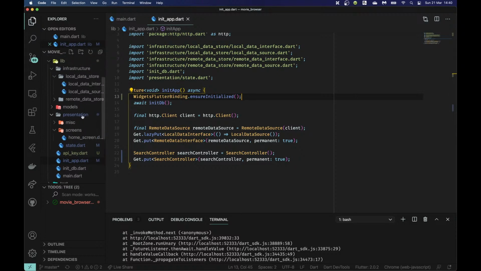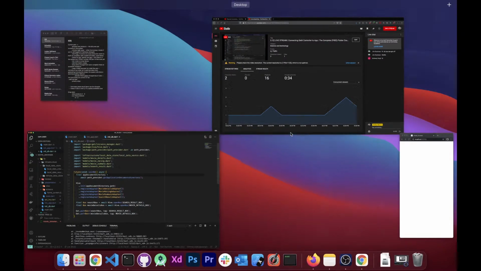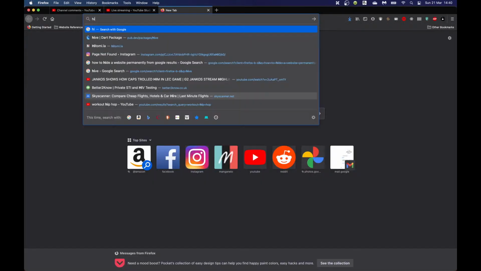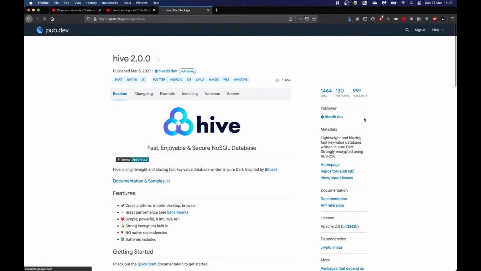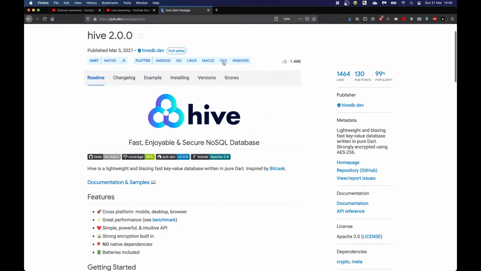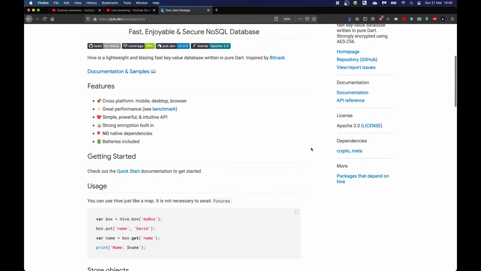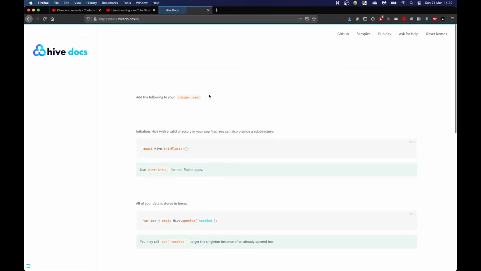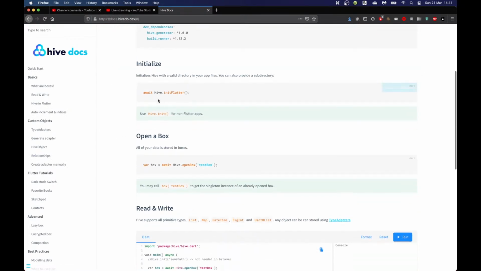But I'm not going to do that because I know that the only place I'm using it is here in my Hive. And if I remember correctly, the Hive package is made to work with everything, including web, we can see over here. So I expect them to help me out. So if I go over to the documentation, which I don't think I did properly last time.